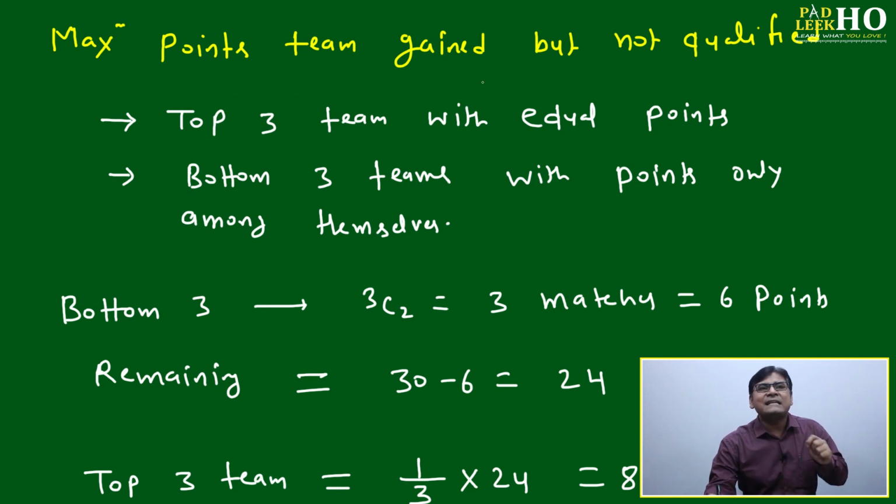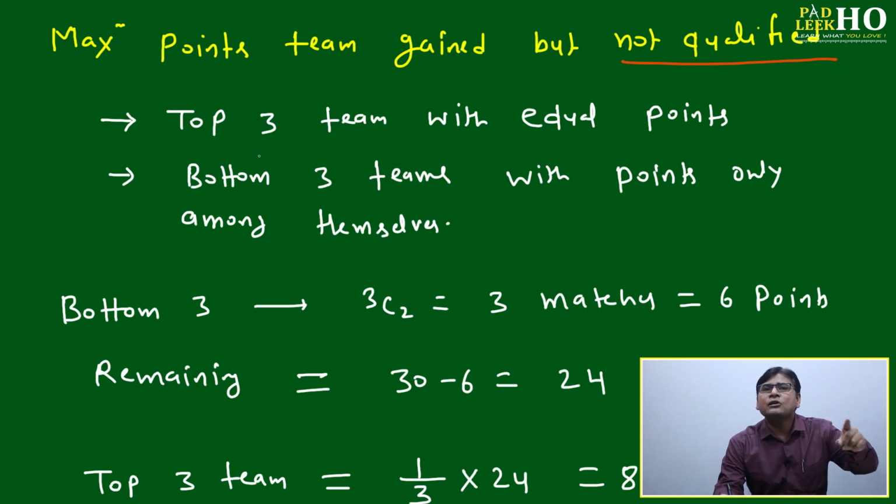Maximum points a team has gained but not qualified. Means any of the teams got maximum points but has not qualified. Here we will think in terms of what we are thinking. We have thought semi-final means 2 you have to select. Then first we'll give maximum points to one team.